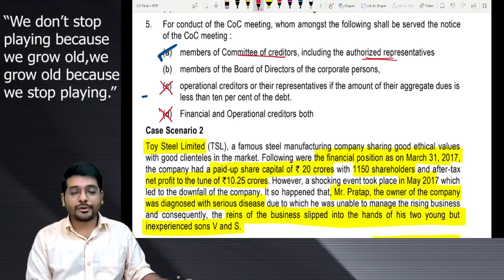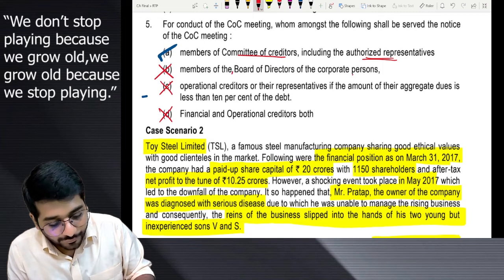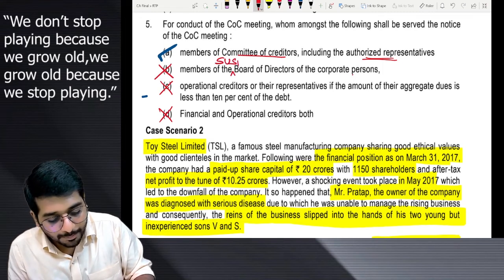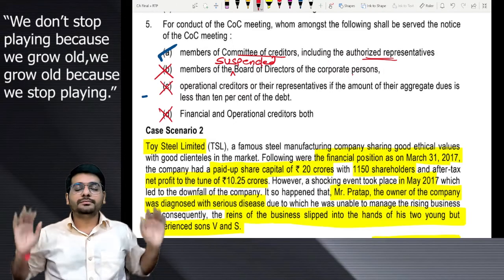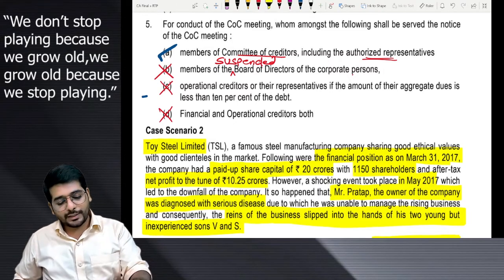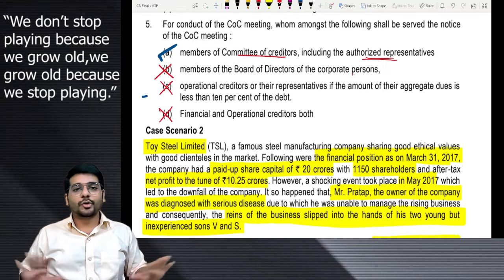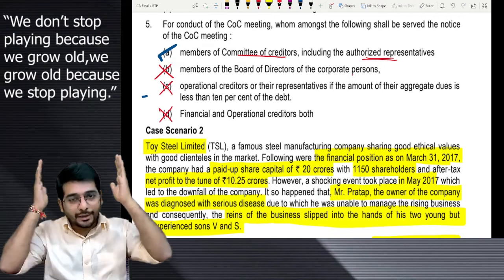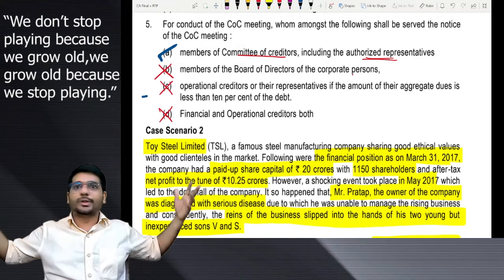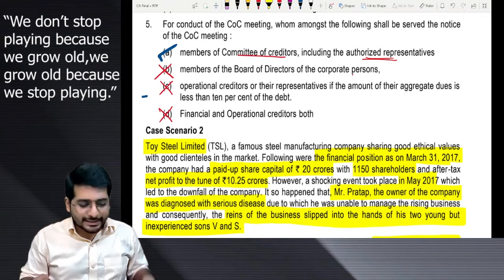Members of the board of directors of the corporate person. Is this the correct answer or no? Yes or no? No, sir. Why? If you say members of the suspended board of directors, yes, then your answer will be correct. But you skipped writing the word suspended over here, because right now, as a part of board of directors, nobody is there except for the RP who has taken over the management of the company. So the RP itself is the board of directors, or whatever name you want to call the RP by.